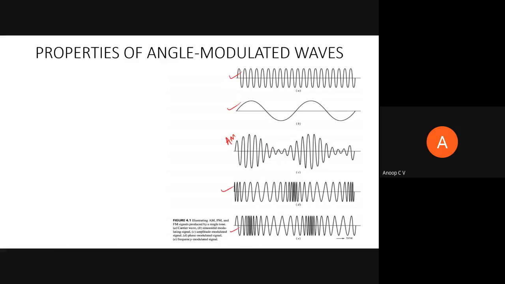But if you see it, if someone is able to intercept AM, he'll be able to extract the information very easily, right? Why? Because the envelope itself tells us the whole story, whatever be the frequency of the carrier. So if someone is able to get the envelope of the message signal, it's an open book. Everyone can get to know everything.